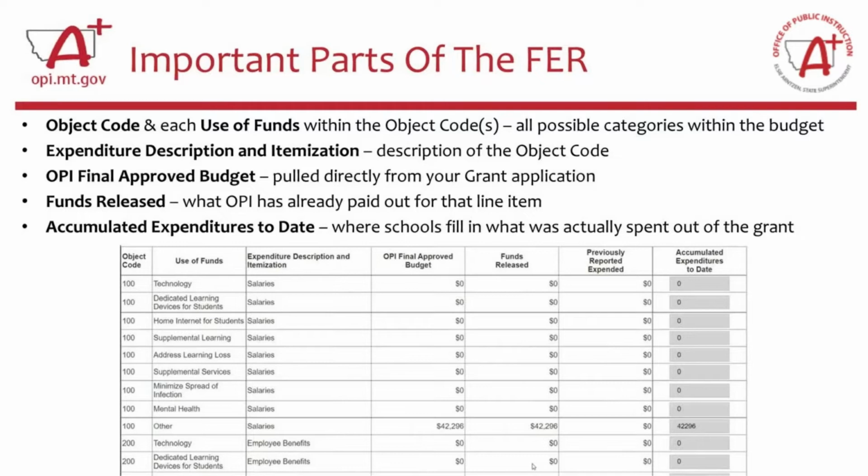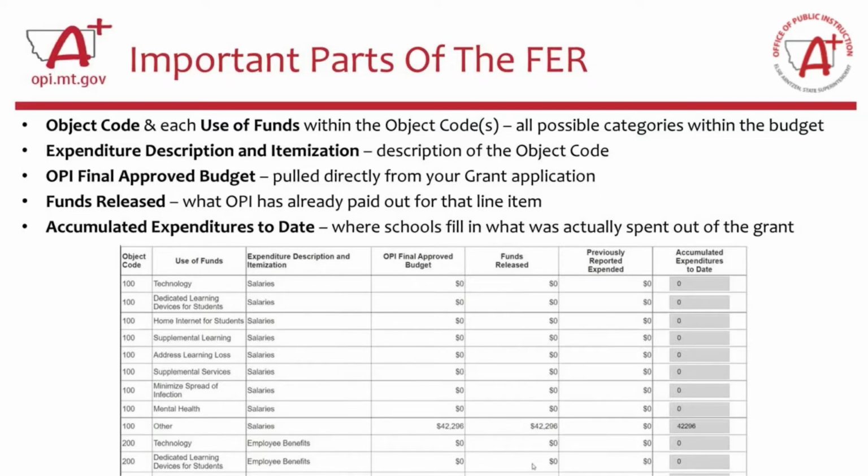Well, when it comes to reporting how that budget was spent, you need to report within each individual use of funds how much was spent. And we'll get to that in just a little bit, but I did want to point out here that each object code has a line item for every use of funds possible. Then the next column over is the expenditure description and itemization. That describes what the object code is being used to pay for.